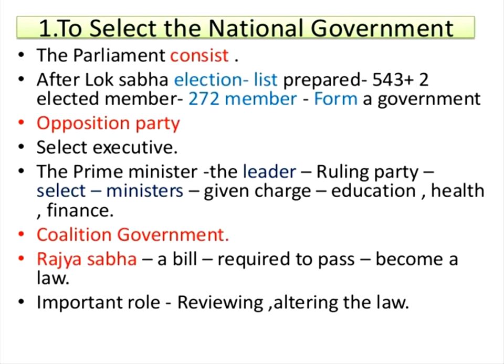Seats, total constituency, and then only they can form the ruling party. Otherwise, they cannot go for the ruling party. Only after the formation of this ruling party are the ministers selected. The ministers are the education minister, health minister, finance minister, agriculture minister, petroleum minister, and based on the role, the ruling party has the full decision, and they select the Prime Minister of India.